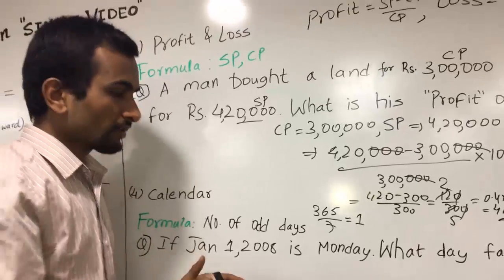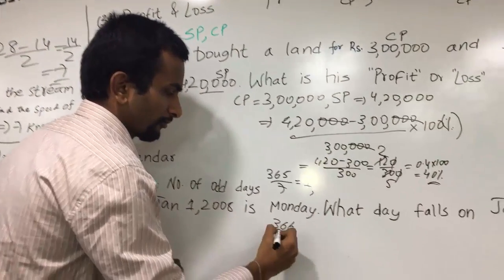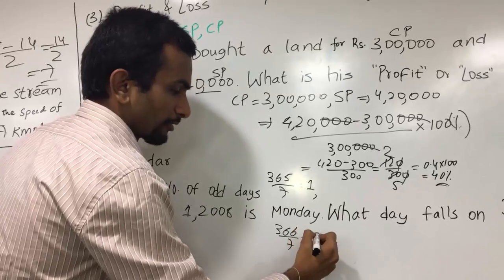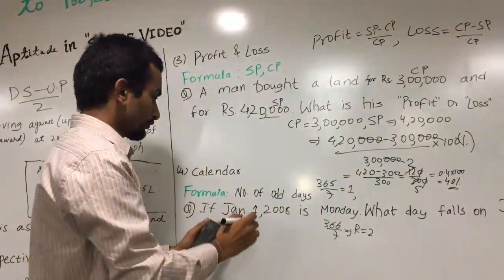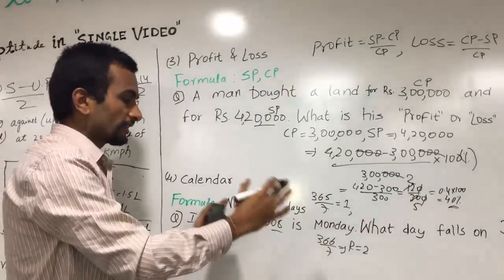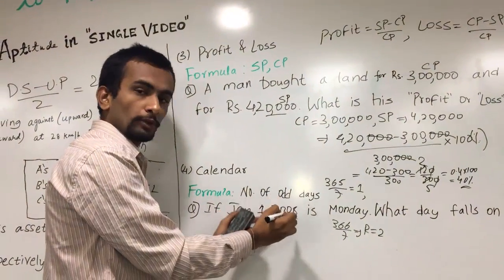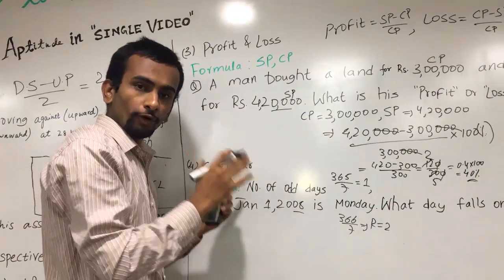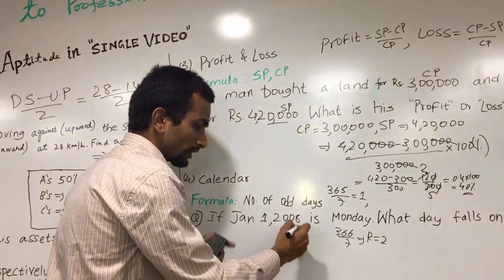But in a leap year, as the number of days is 366, the remainder is equal to 2. So in a leap year, the odd days is 2. From 2008 to 2010, the dates are the same, but the years we have to calculate. We also know 2008, 2012, 2016, the multiples of 4, are definitely leap years. So the number of odd days is 2 here.